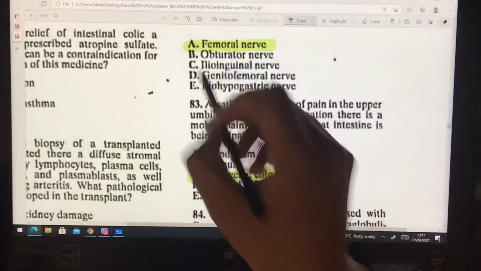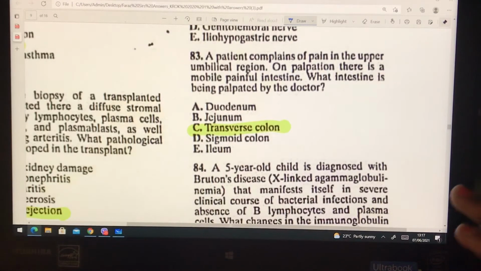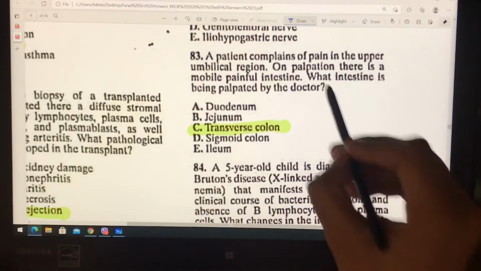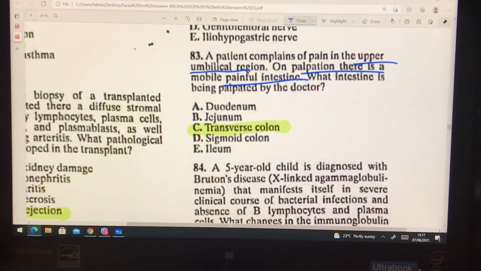Yeah, option A, femoral nerve. So the next question is, a patient complained of a pain in the upper umbilical region. On palpation there is a mobile painful intestine. Upper umbilical region, mobile painful intestine. What intestine is being palpated?